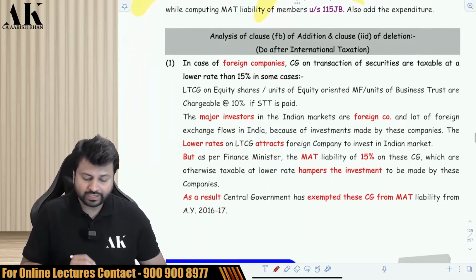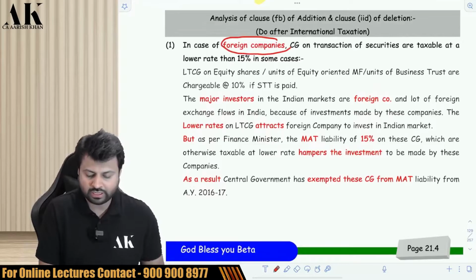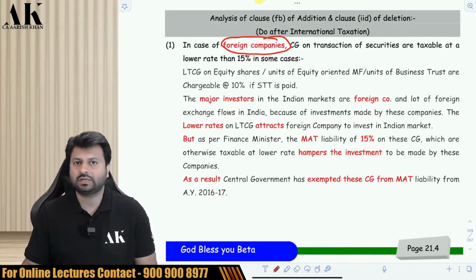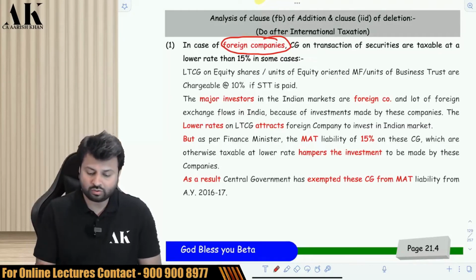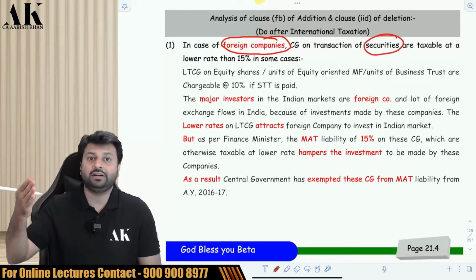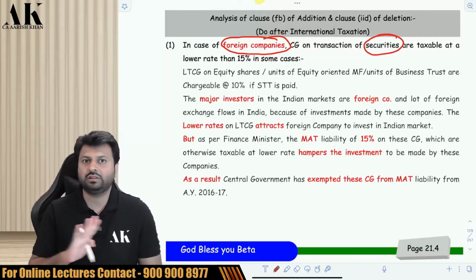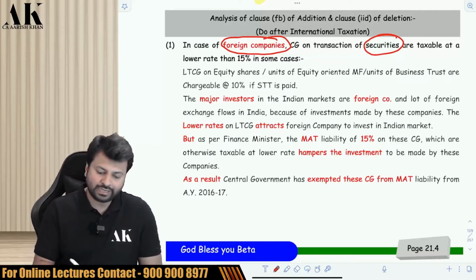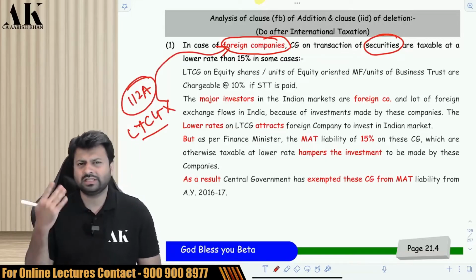Okay. Now, the next point is very important, which is only applicable to foreign companies. It is not applicable to domestic companies. Now, if a foreign company is liable for capital gain on securities, only capital gain on securities, at a rate lower than 15%, so if a capital gain chargeable in the hands of a foreign company is lesser than 15%, then on that MAT will not be applicable. Like for example, on 112A long-term capital gains, MAT will not be applicable to foreign companies. To domestic companies, it will be applicable.